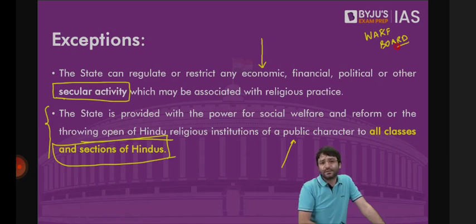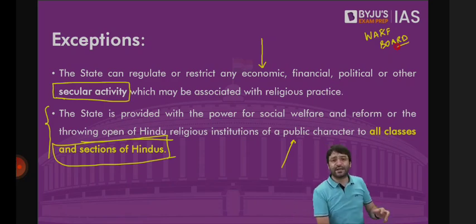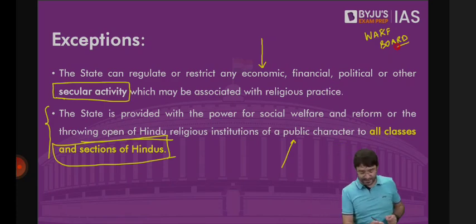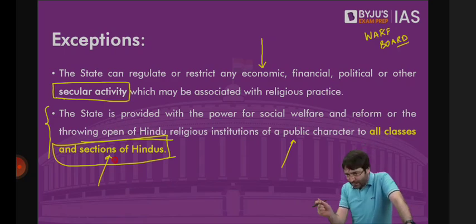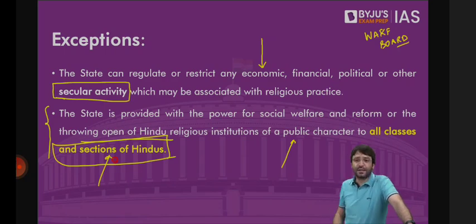And fundamental to Article 25 is that it also talks about reform. Reform, but only with respect to the Hindus. That all the Hindu religious institutions, temples, can be thrown open to all classes and sections of Hindus. Because untouchability was also practiced, where a temple was open for all except Dalits. Dalits could contribute for the construction of the temple, but they could not enter the sacred sanctum sanctorum of the temple. They could sweep the floors and the stairs of this temple, but they could not enter the inside of the temple because untouchability was practiced. But now these temples are thrown open to all sections and classes of Hindus.